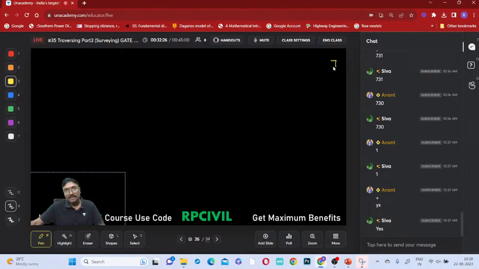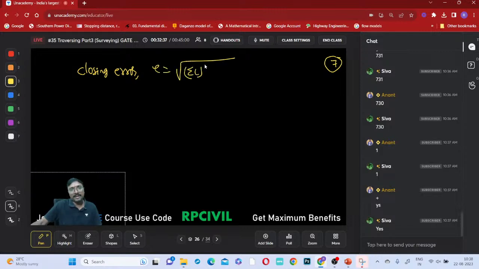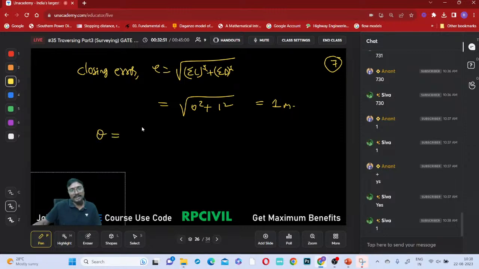Now tell me, what is the closing error if you just observe? Closing error E will be equal to the square root of the sum of latitudes squared plus the sum of departures squared, right? So it is the square root of 0 squared plus 1 squared. It comes to be 1 meter only. And what is theta? Theta is the sum of departures divided by the sum of latitudes. The sum of departures is 1 divided by the sum of latitudes, which is 0, so that is nothing but infinite, right?